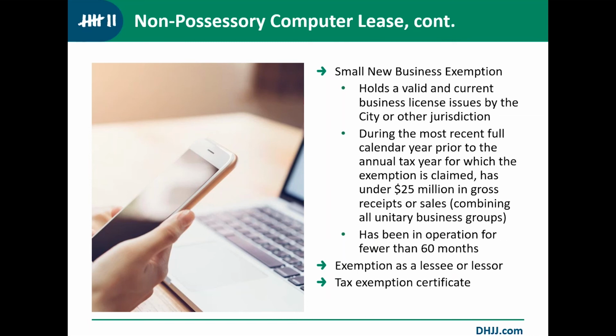Now, this is combining any unitary business groups. And then finally, you should be in operation for fewer than 60 months. If you have met these requirements, you are exempt as a lessor or lessee, and there is a tax exemption certificate that should be filled out and put on file with the lessor and lessee in this situation.